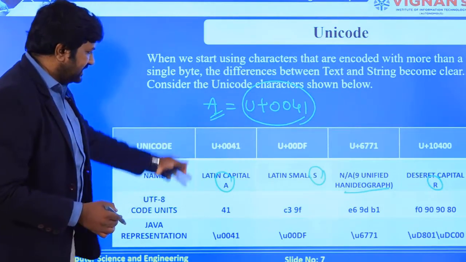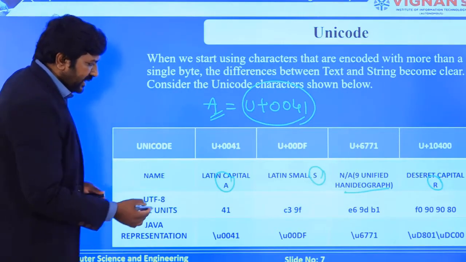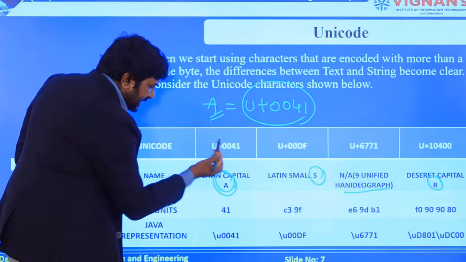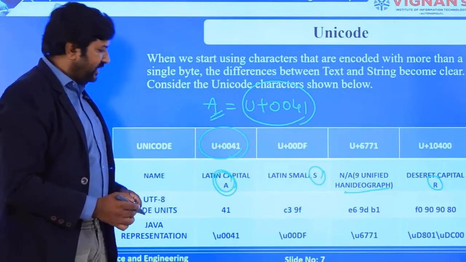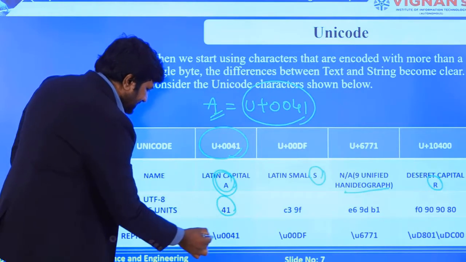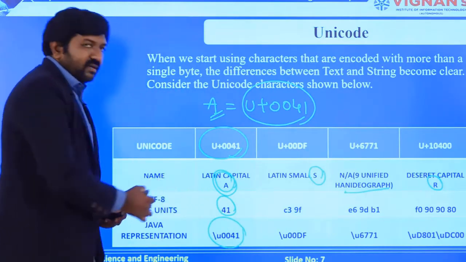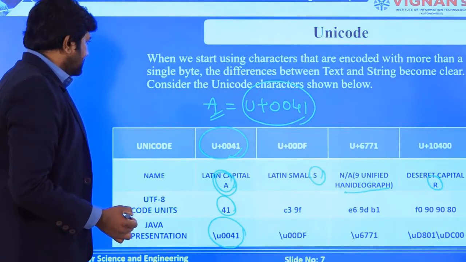As you can see, there are 3 different conventions available over here. I will explain it very clearly. If I have a capital letter A, the Unicode value would be U plus 0041, the same UTF format is 41, and the Java representation would be the same as I have explained. So let's see it in the easiest way.